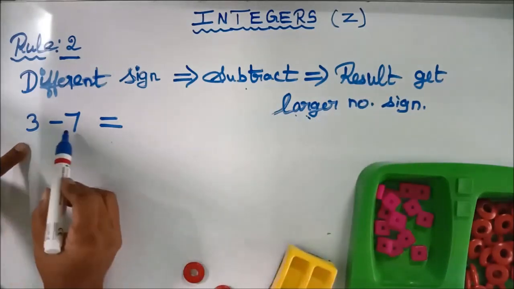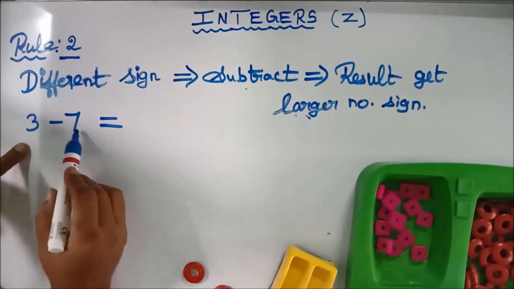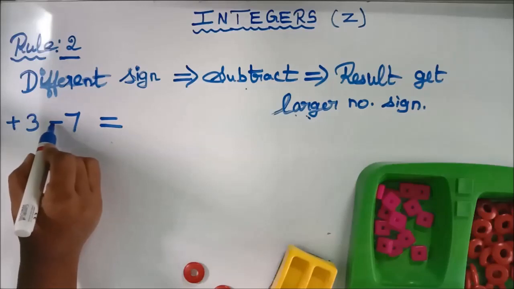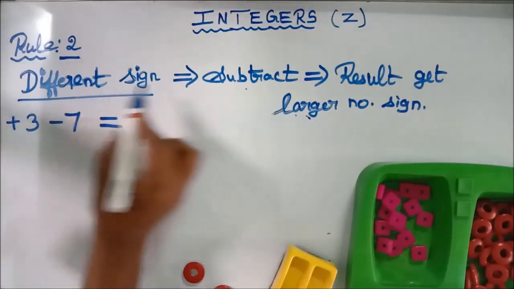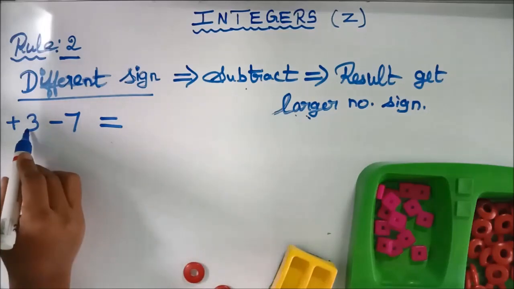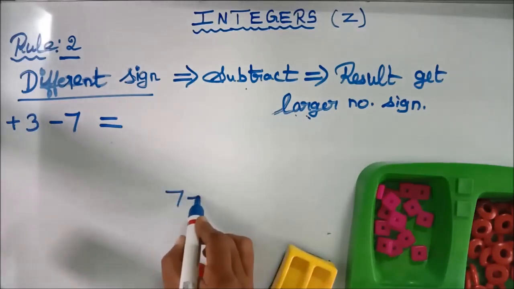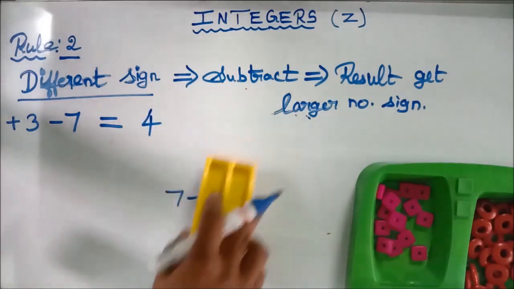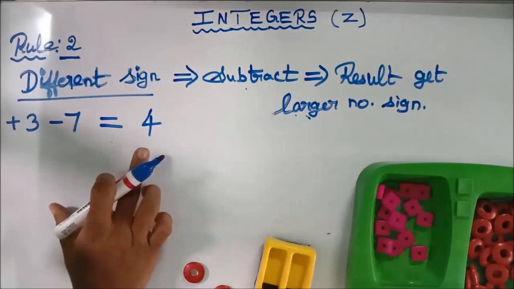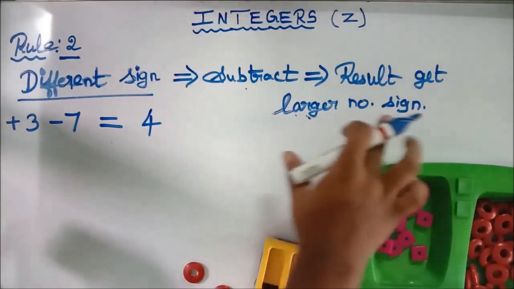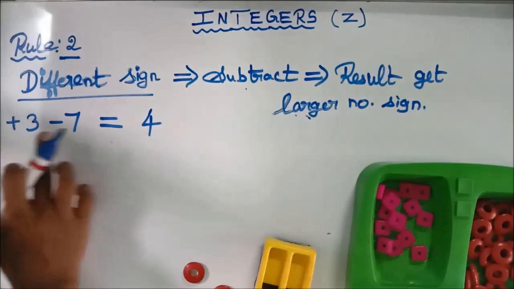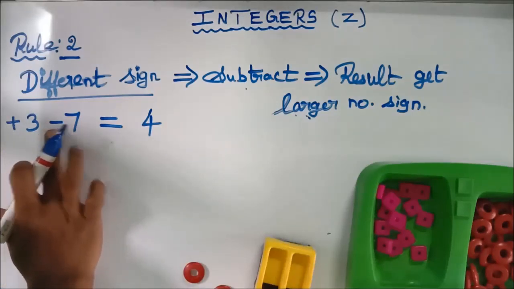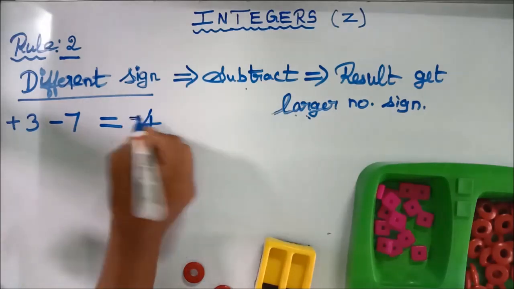See here, here we have two numbers, 3 and 7. What is the symbol for 3? Plus. What is the symbol for 7? Minus. So different signs. Different sign means subtract. So subtract the smaller number from the larger number. 7 minus 3. So what is your answer? 4. As per rule 2, this is the result we got. The result gets the symbol of the larger number. Which is the larger number here? 7. What is the symbol for 7? Minus. So you have to assign the symbol minus to 4. So your answer is minus 4.